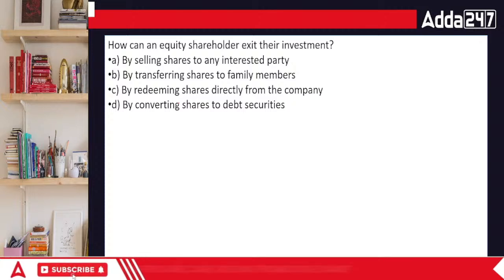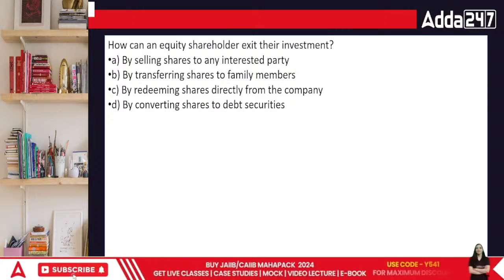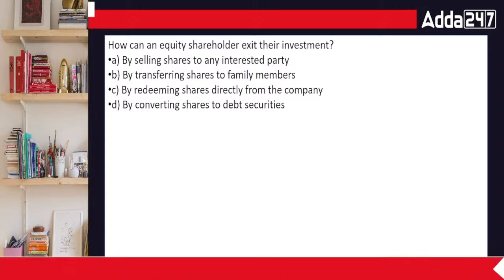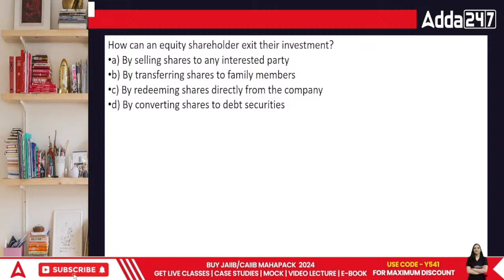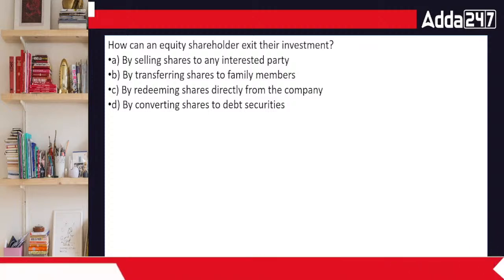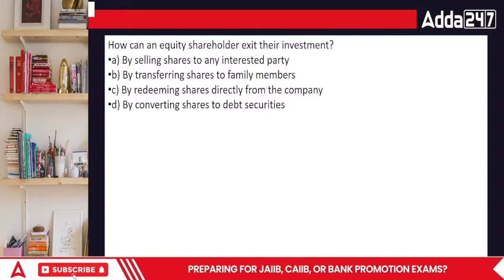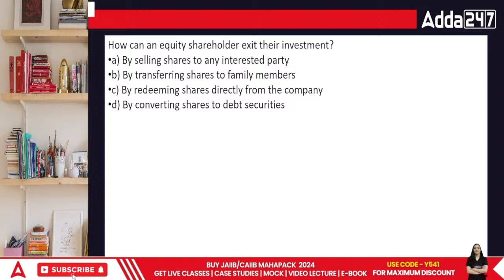How can equity shareholders exit their investment, everyone? By selling shares to an interested party, by transferring shares to family members, by redeeming shares directly from the company, or converting them into debt securities. I think converting them into debt is simply a point which I won't really look forward to. The point is, why become an outsider when you are an insider?